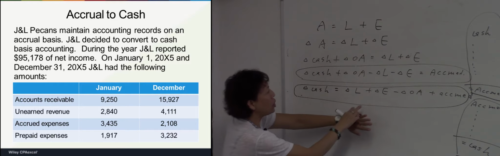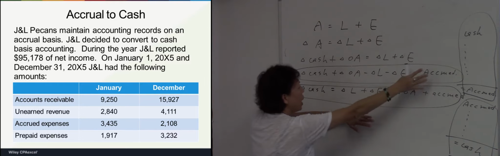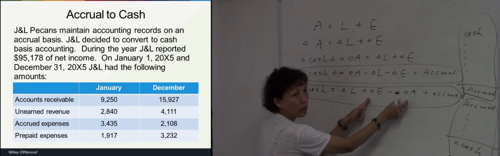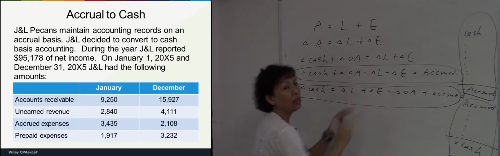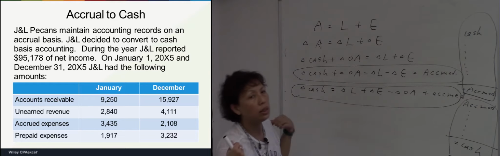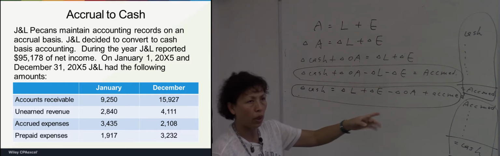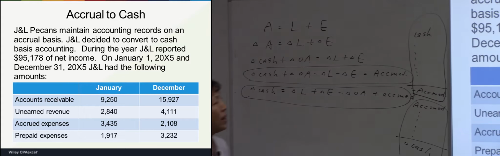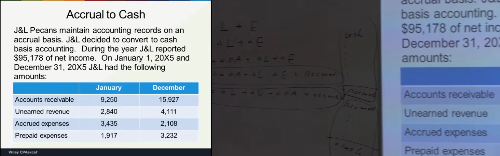In the second equation, I move OA to the right side, so this two remains positive, but the sign for OA becomes negative. Got it? If there is no question about how I generate the equation, then I'll show you an example of how to apply the equation. J&L Pacons maintain accounting records on accrual basis.